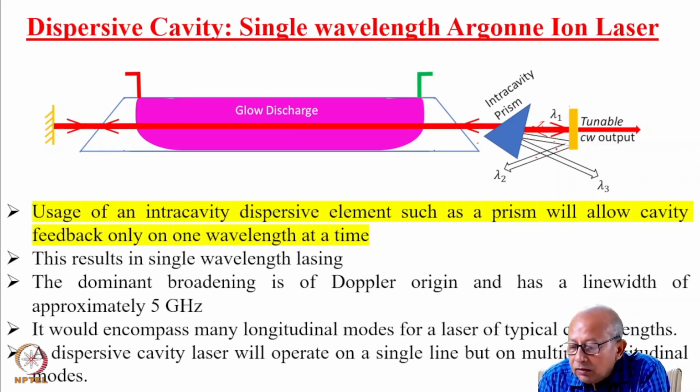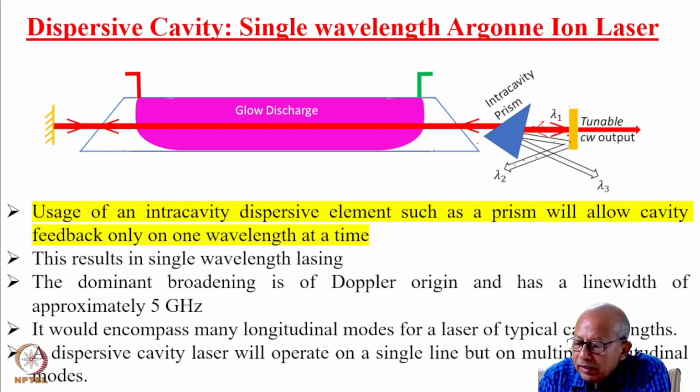The other wavelengths, that is lambda 2 and lambda 3, will fall obliquely on this, and as you can see, it is not even intercepted by this output. So there is no question of oscillation on these wavelengths. This way, by using this intracavity prism, you can make the laser emit on a single wavelength.